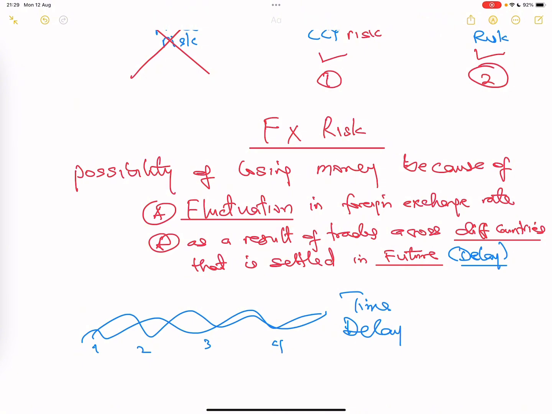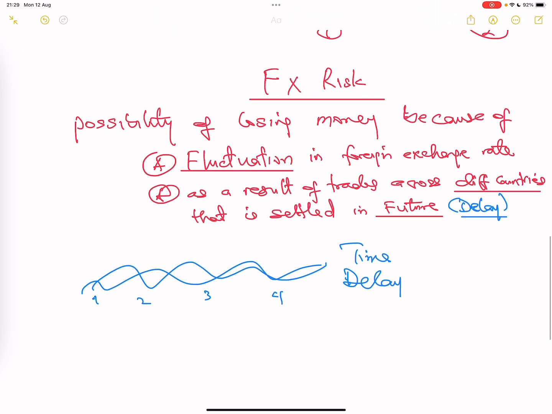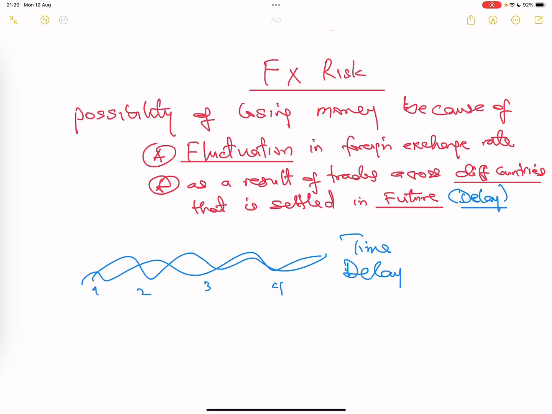For instance, I'm in London, UK. I'm doing my business in pounds. Now I'm owing someone in the US in dollars. If that person gives me money today and I'm going to pay him back in 3 months' time, for the next 3 months when I'm going to pay him back, exchange rate will not remain the same, and it will be changing. It might go in my favor, it might go against me, but there is fluctuation. And the possibility of it going against me is FX risk.